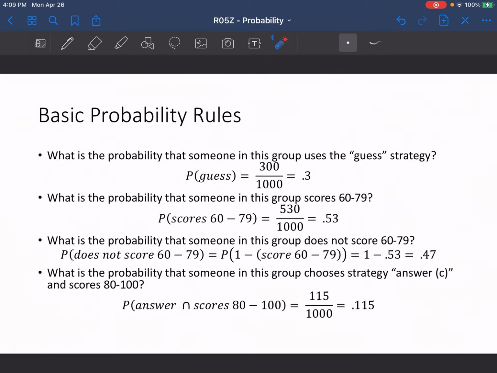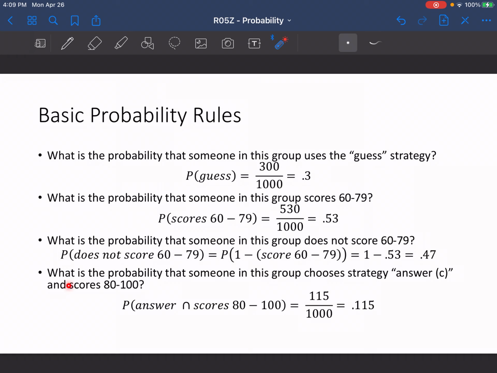If we're asked what the probability is that someone in this group does not score 60 to 79, all we need to do is take the complement of that. We take 1 minus the probability that they did score 60 to 79, which is 1 minus 0.53, and that gives us a probability of 0.47.